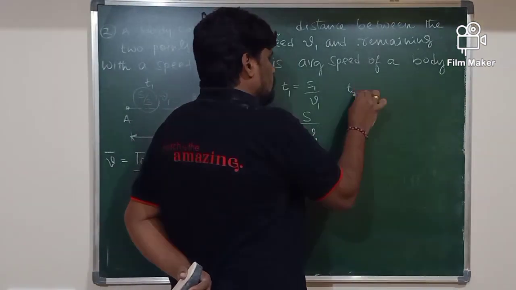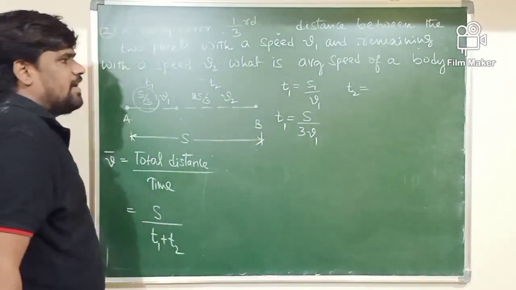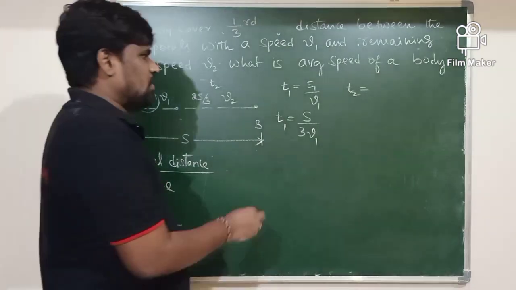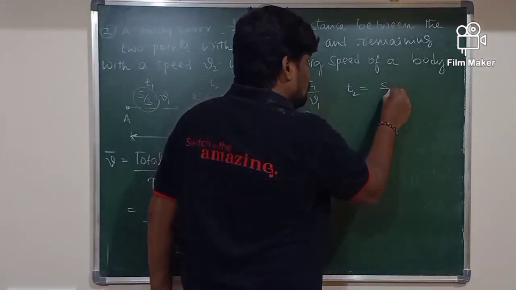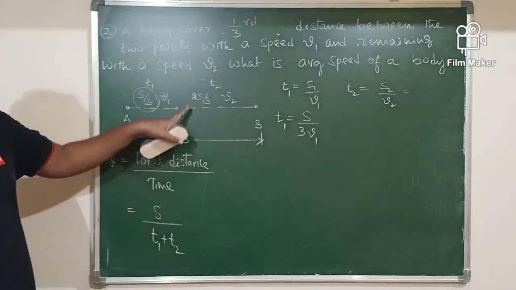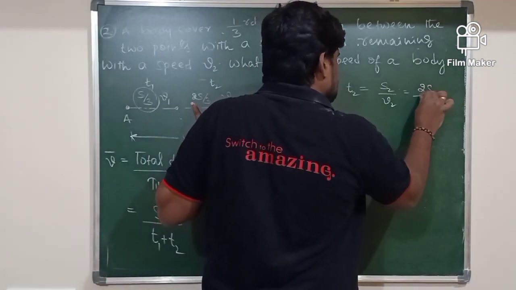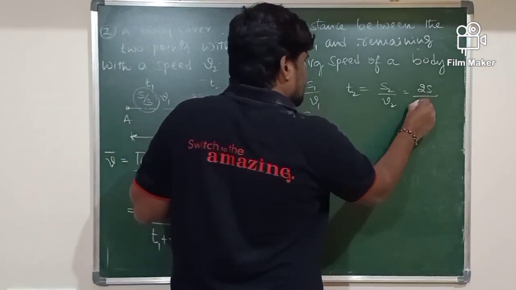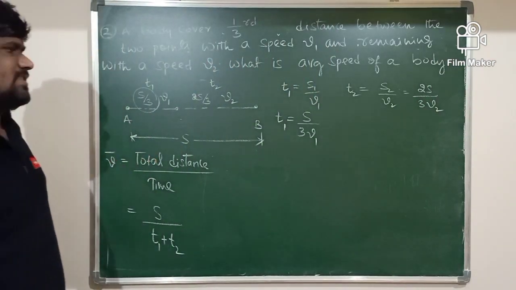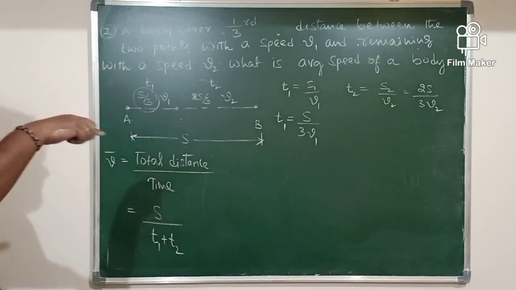Next, T2 is the time taken by the body to cover the next distance. The next distance is 2S by 3. Therefore I can write S2 by V2. How much is S2 here? T2 is 2S by 3 V2. T1 is S by 3 V1.